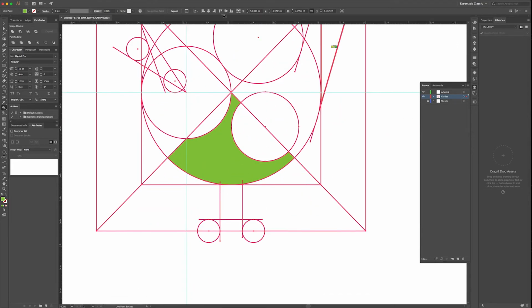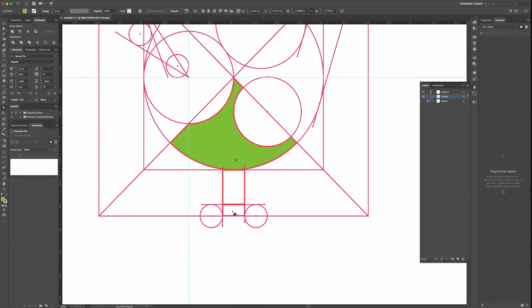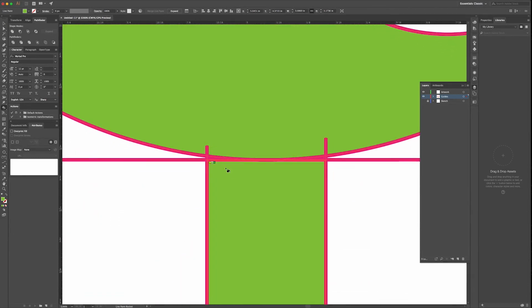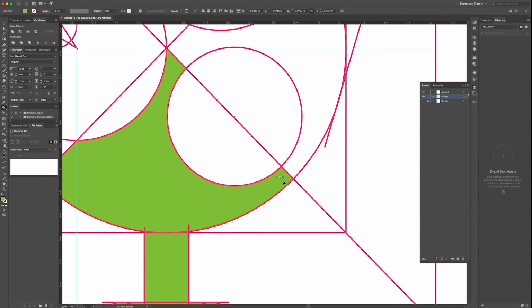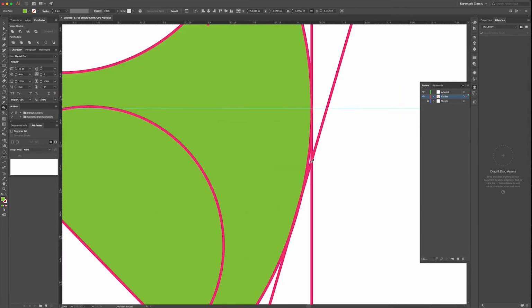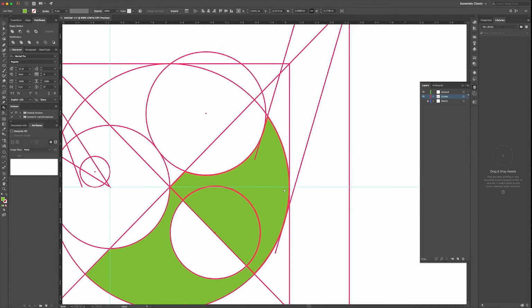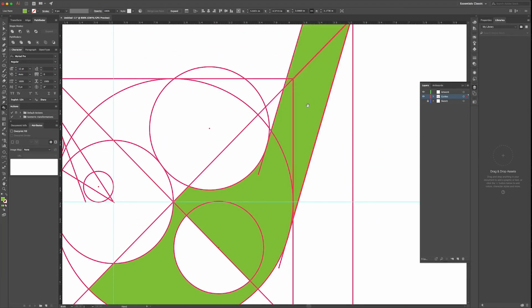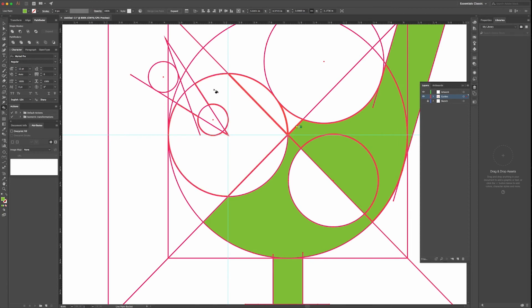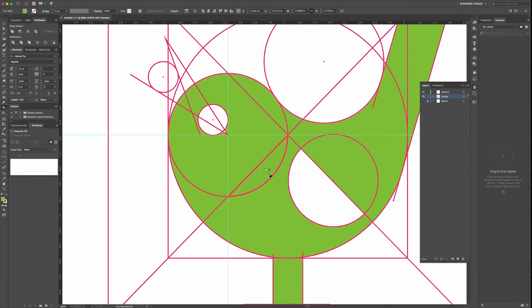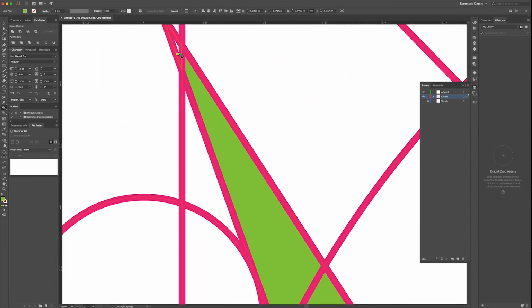So it activates, or it makes your selection a live paint, and start dragging where you want to color it. You will need to zoom in really close to get these kind of small areas, like this one. There we go. Select everything, paint there.